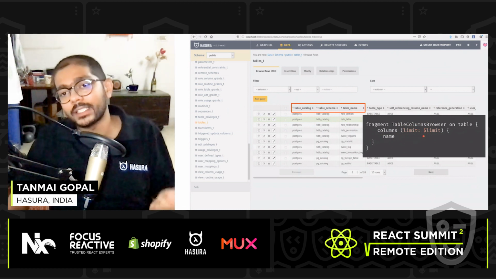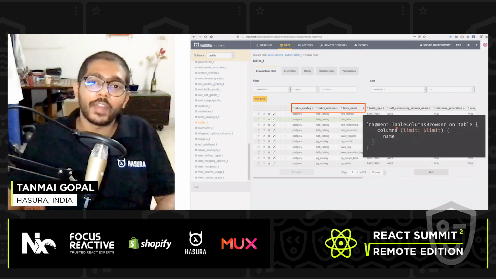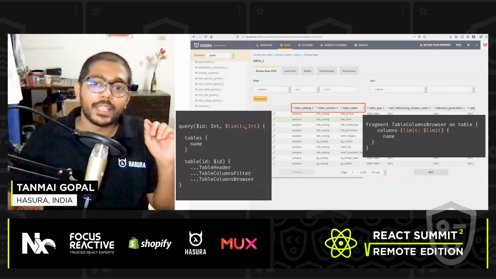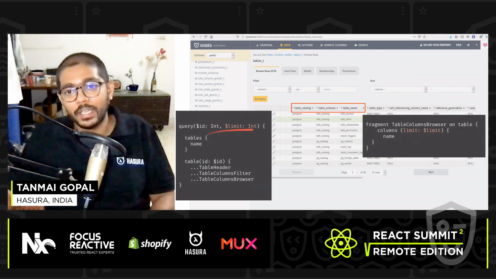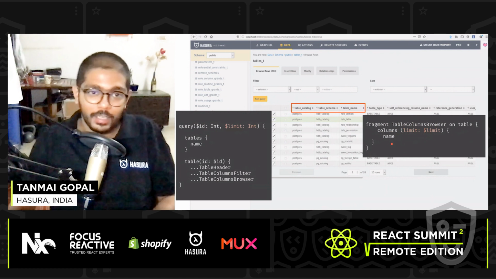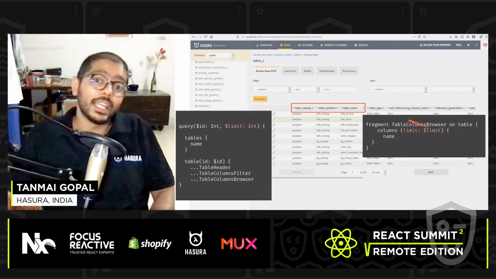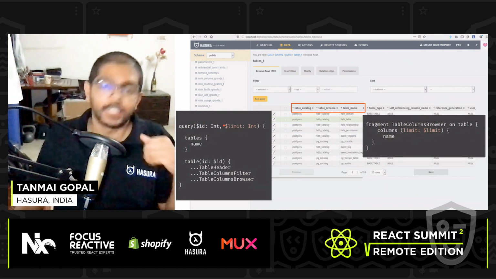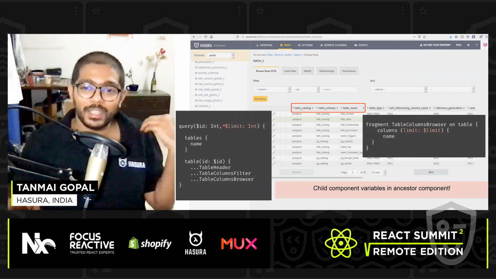This is valid syntax. But if I want to use a variable in a fragment, I need to declare it at the top level. That means that if I need to use a variable in a fragment somewhere deep in my component hierarchy, I need to declare that variable at the top level query, right? Because I need to declare query variables, which is, as you can imagine, a little bit irritating.